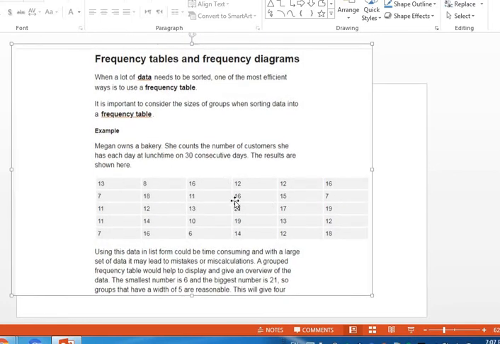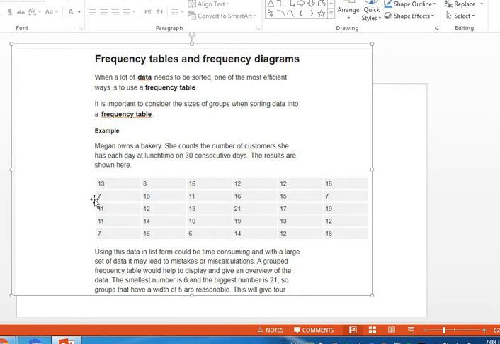Can you see the results here? Lots of results. Using this data in list form could be time consuming, and with a large set of data it may lead to mistakes. A grouped frequency table would help to display and give an overview of the data. The smallest number is 6, and the biggest number is 21. So groups that have a width of 5 are reasonable.